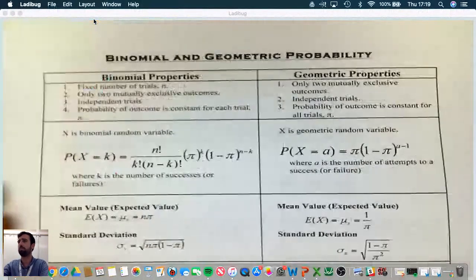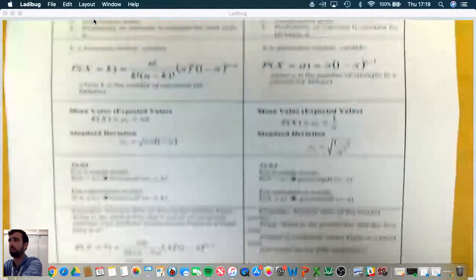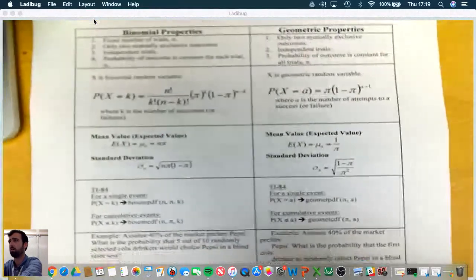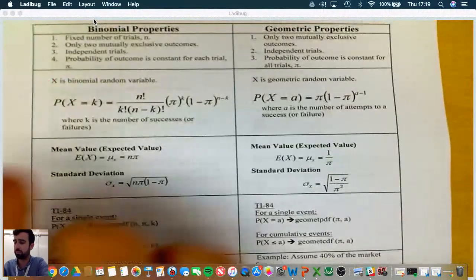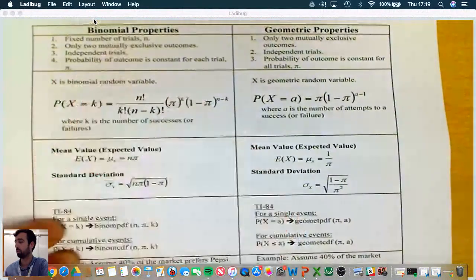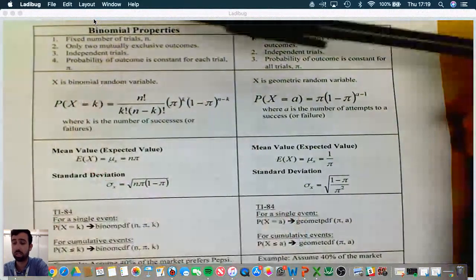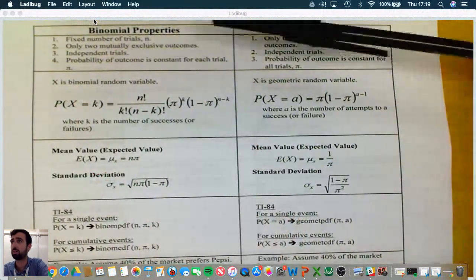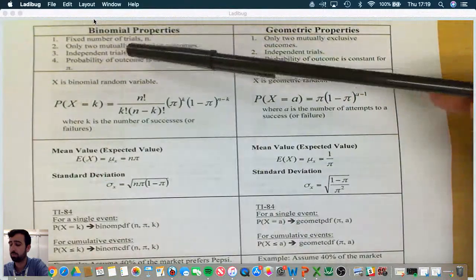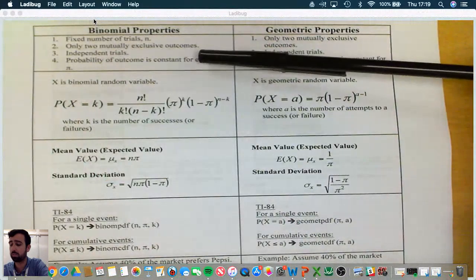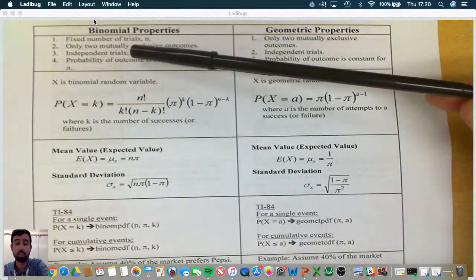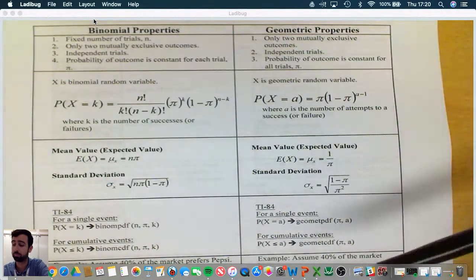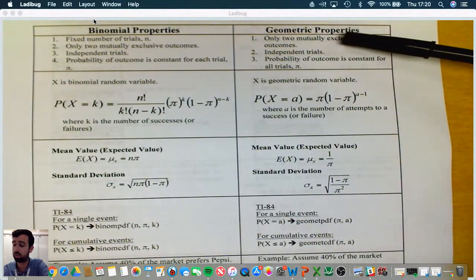So if you look here, I've laid out the different probabilities, or properties, I should say. For binomial, we have BINS right here, where n is the fixed number of trials. The probability of an outcome is consistent, so the same rate of success, only 2 outcomes, so binary, and independent trials. Over here, all I need is those 3.